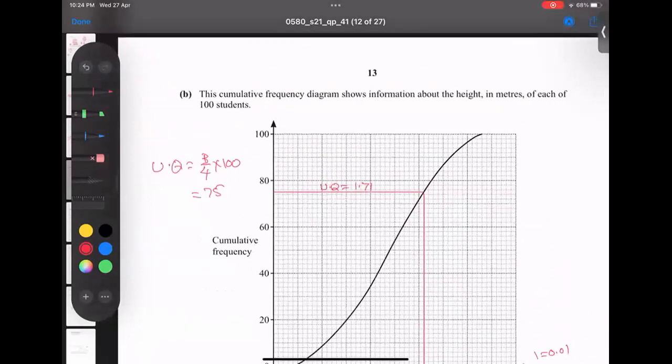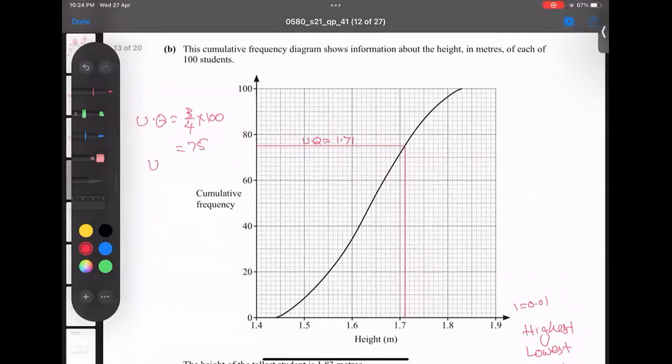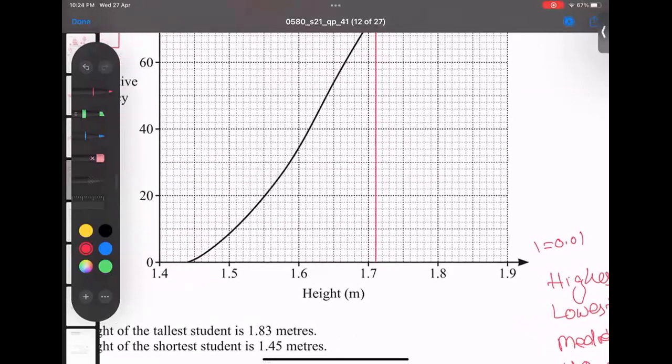Let's talk about the lower quartile. What is the lower quartile? So the upper quartile is finally 1.71. This is done. Now I'm going for the lower quartile. What is the lower quartile formula? 1/4 of 100 becomes 25. But this is not my answer. My answer will come from here. You see, 25 is here. There's a 20, there's a 40, there's a 30. In the middle of them is 25.